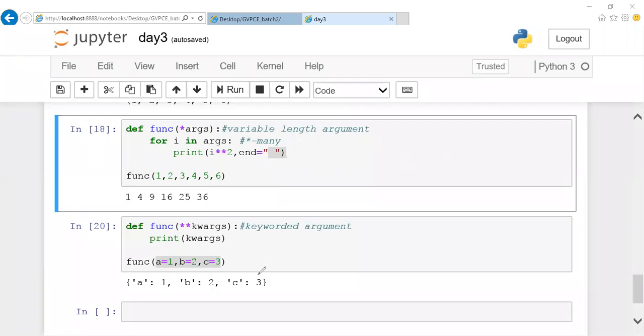Okay, guys, let me go over to the next one. I guess you people are clear so far, right? If I'm having a sequence of values, I'll be using this one. If I'm having key-value pairs, I can use keyword arguments. And next is, if I want to use both together in the same program, what can I do here?